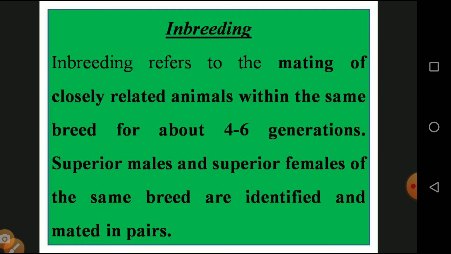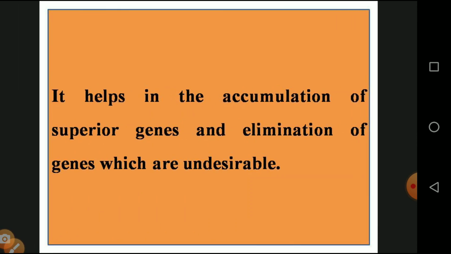Superior animals have good reproductive capacity, both in the male and in the female. Both are mated together and produce their own offspring. This helps the accumulation of superior genes and the elimination of undesirable genes. Then which is the dominant character, the character exposed from the father's side or the character exposed from the mother's side? Because of the dominant character, only the dominant characters are exposed and the recessive characters